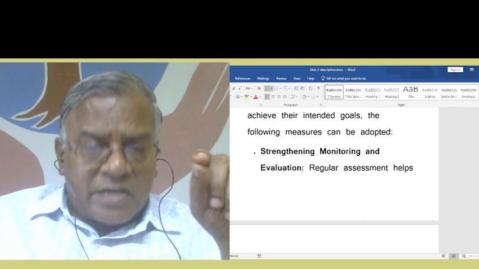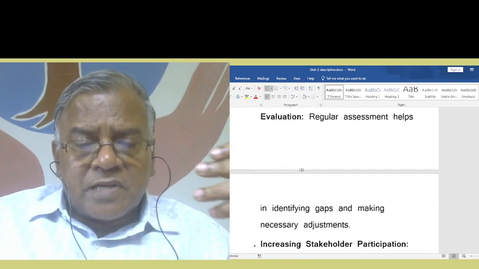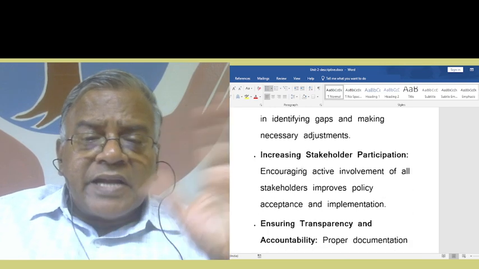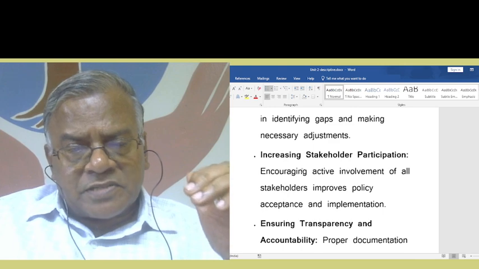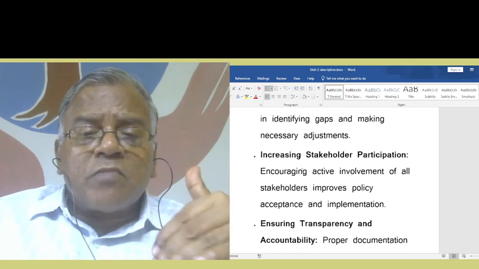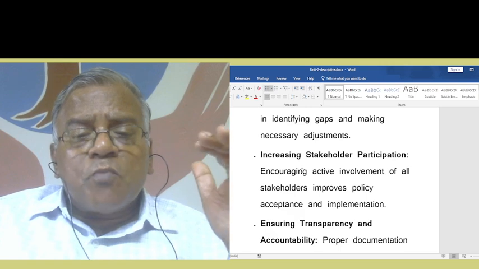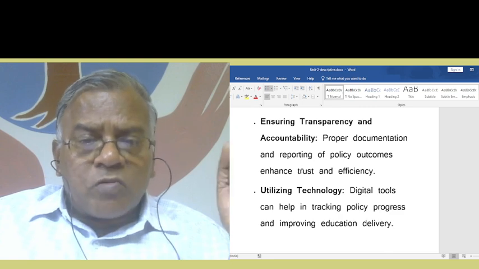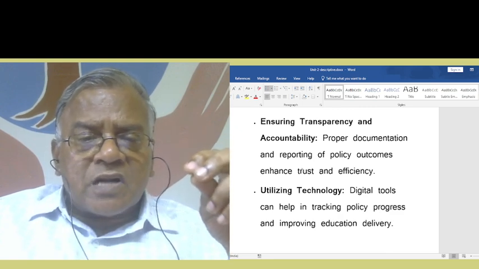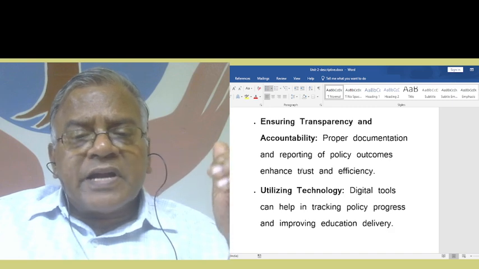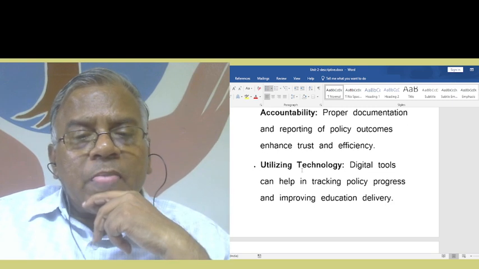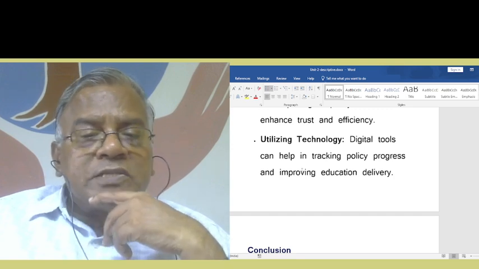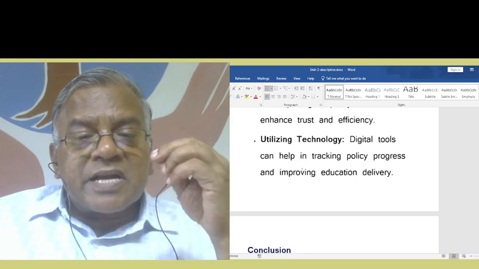Strengthening monitoring and evaluation. Regular assessment helps in identifying gaps and making necessary adjustments. Then increasing stakeholder participation. Encouraging active involvement of all stakeholders improves policy acceptance and implementation. Ensuring transparency and accountability. Proper documentation and reporting of policy outcomes enhance trust and efficiency. Utilizing technology. Digital tools can help in tracking policy progress and improving education delivery.